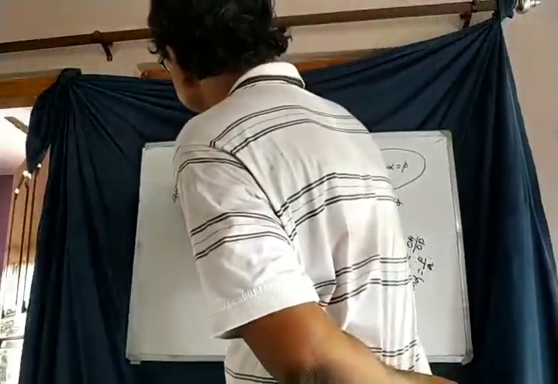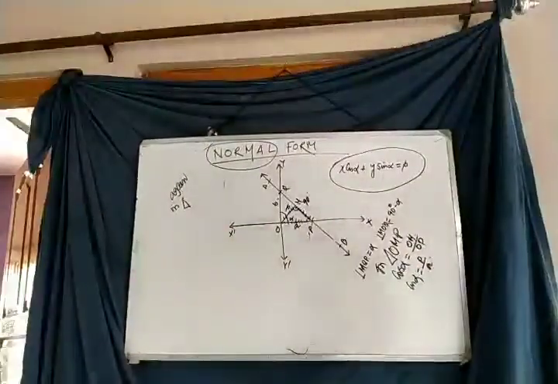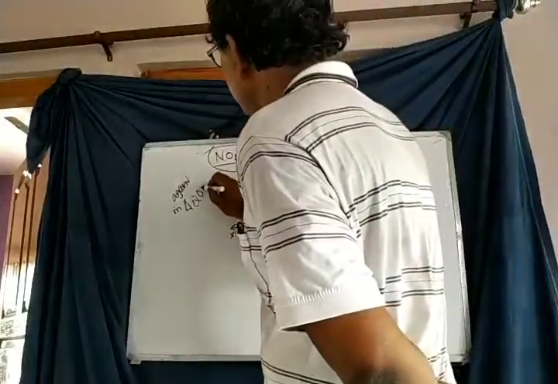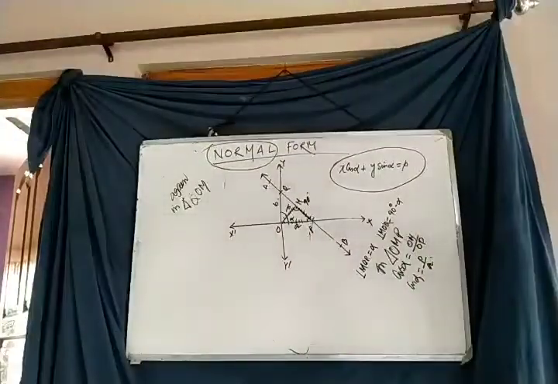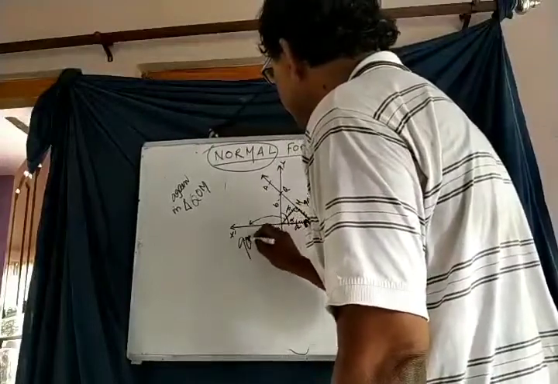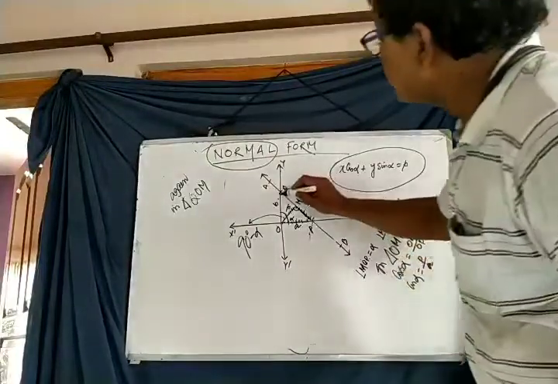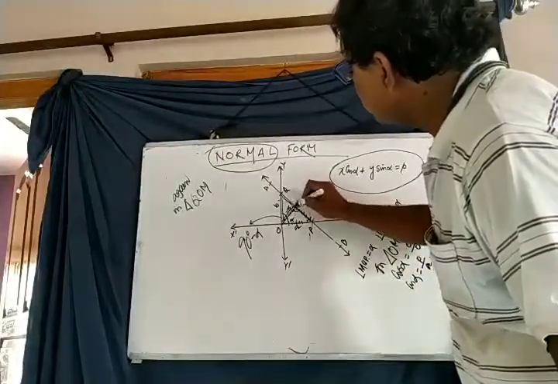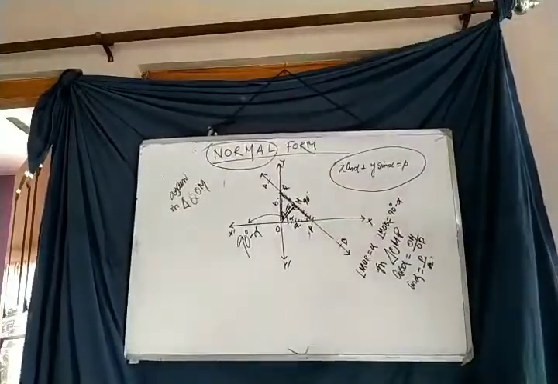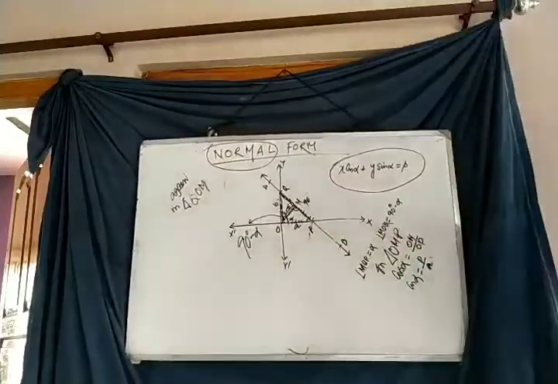Again, in triangle QOM, the double line triangle, angle QOM is equal to 90 degree minus alpha.